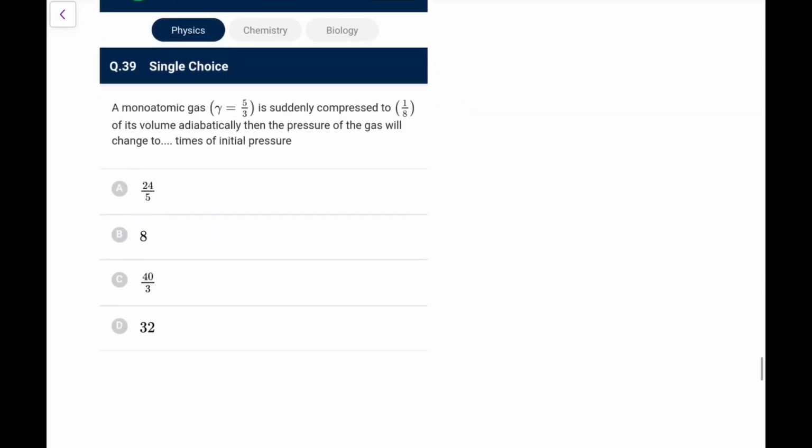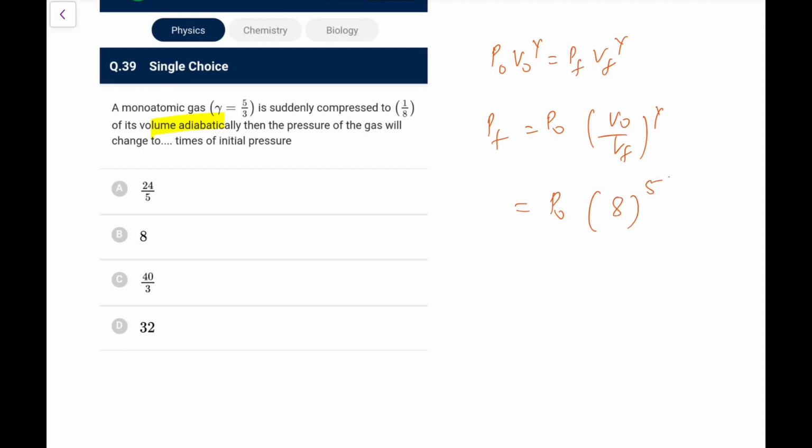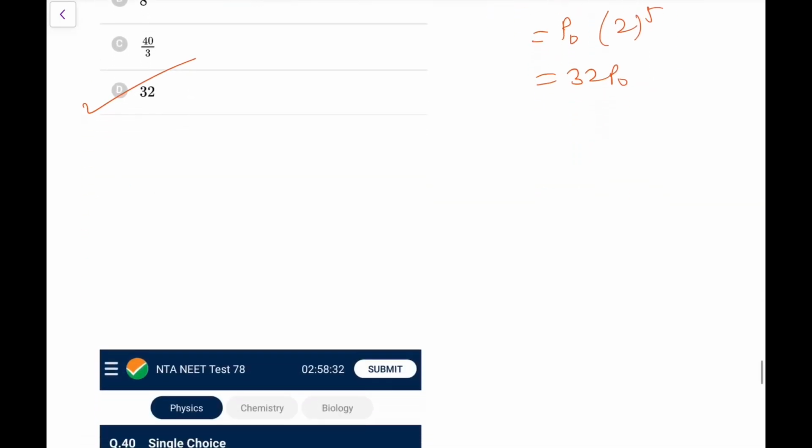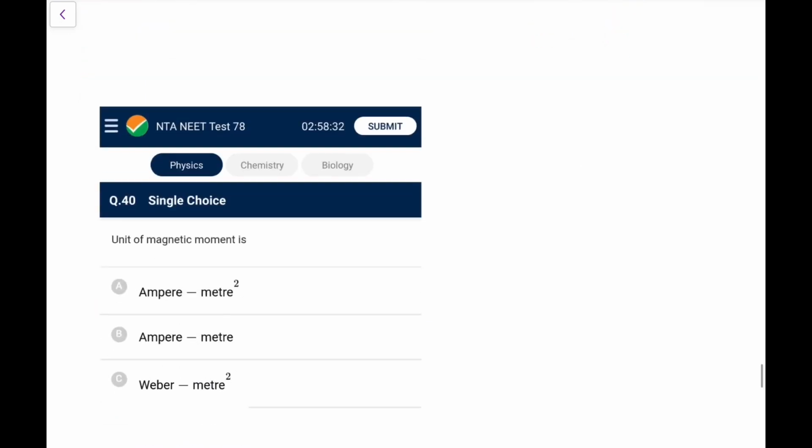Next, a monoatomic gas is suddenly compressed to 1/8 of its volume adiabatically, then the pressure of the gas will change to. So what we have, P naught V naught to the power gamma is P final V final to the power gamma. So P final would be P naught into V naught by V final to the power gamma. So it is compressed to 1/8, so V naught by Vf is 8. 8 to the power 5 by 3 would be 32. P naught into 2 to the power 5, that is 32 times P naught. So it is option D here. Go for option D, 32 times P naught.